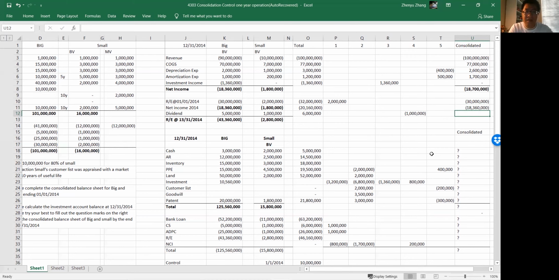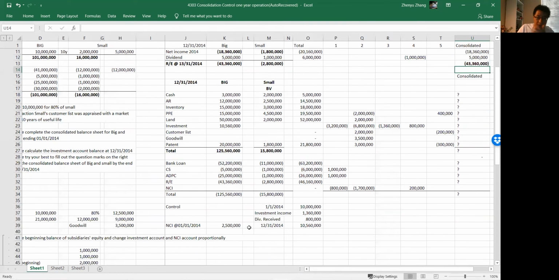And then we have dividends, 500,000 here. So the ending balance of retained earnings should be the same, 43,360,000, which makes sense because retained earnings are from BIG's perspective.